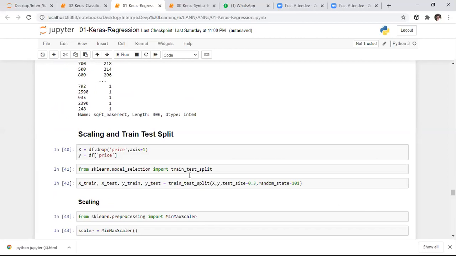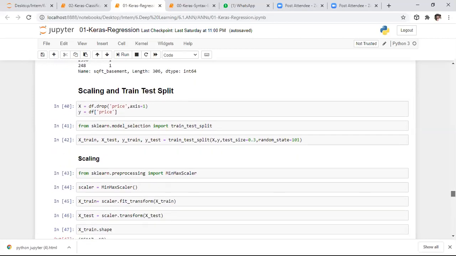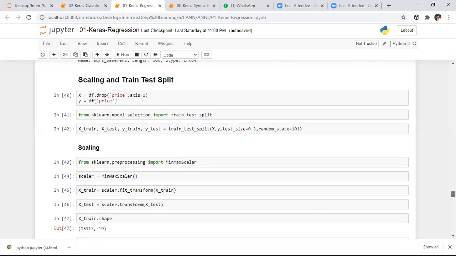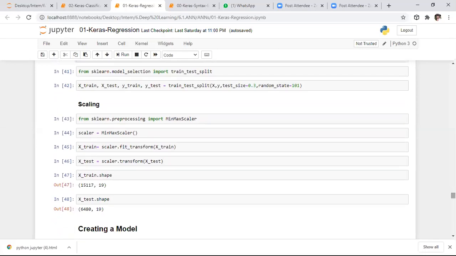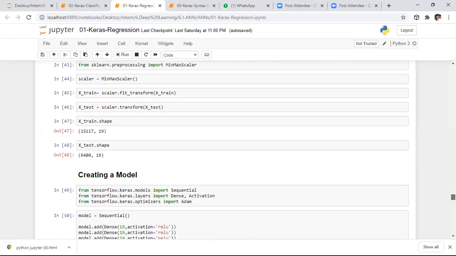Here, I am specifying the entire data set except the price column. Except for the price column, I want to consider all the features as input data, and I want to consider the price column as the output column. After that, we need to split our data set into training and test sets. Then we need to scale our data. Here again, I am using MinMaxScaler only. I want to scale every feature in the range of 0 to 1. So I'm applying the MinMaxScaler object, fitting and transforming the input data, and transforming the test data.